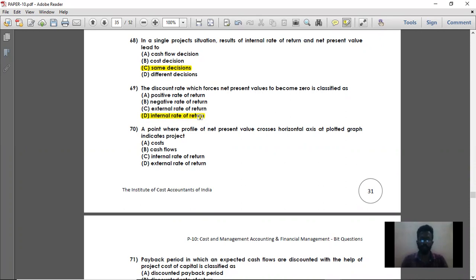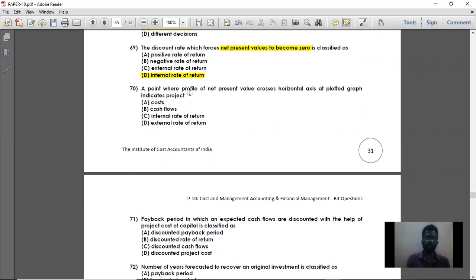If you have already studied what is this internal rate of return, you know that at internal rate of return, your present value of cash inflow will be equal to present value of cash outflow. So basically, the main criteria of internal rate of return is that your present value of cash inflow at internal rate of return is equal to present value of cash outflow. So at internal rate of return, your net present value will become zero. So that is the important point of internal rate of return. So option D is the right answer.